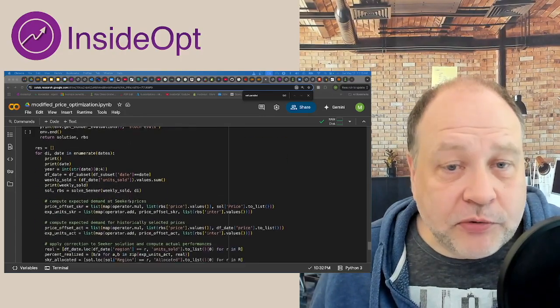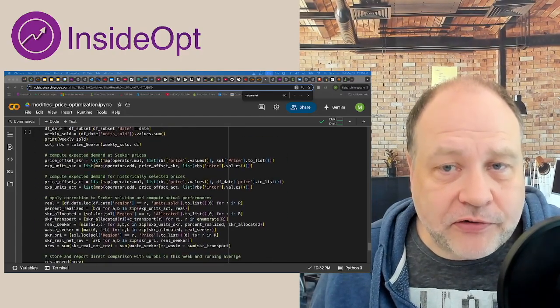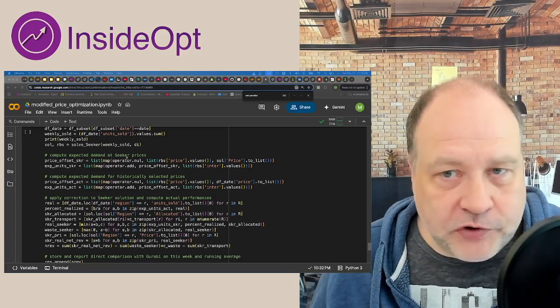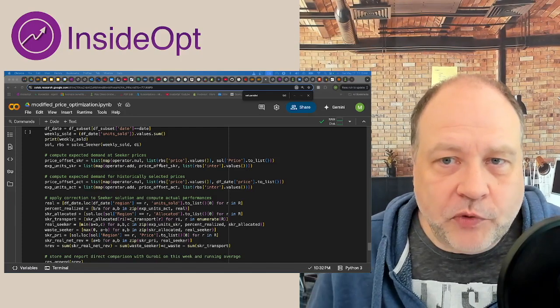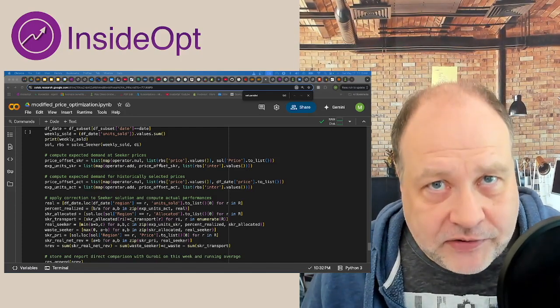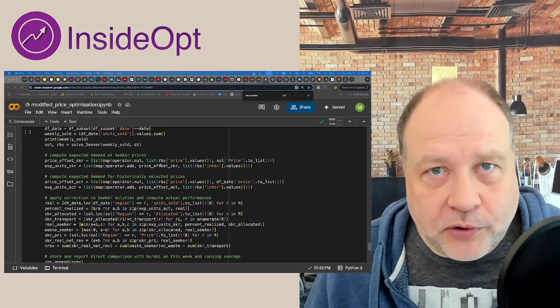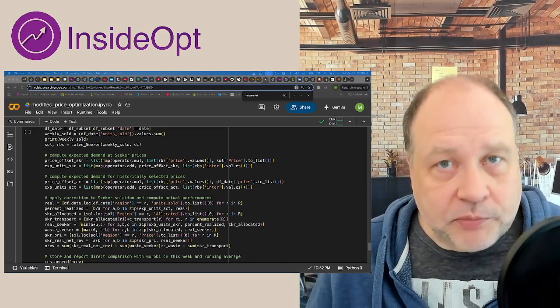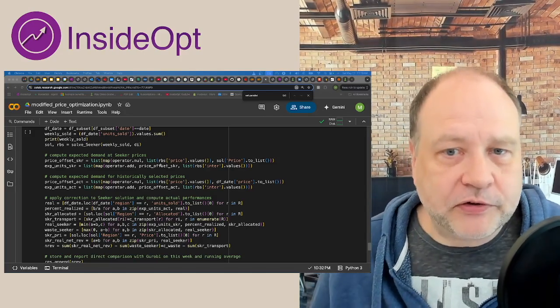Then we do the exact same thing that we also did to the Gurobi solutions: we distort what we would have expected at the prices that Seeker set, apply the exact same residual error to those expected values, and then compute how well the Seeker solution would have done.